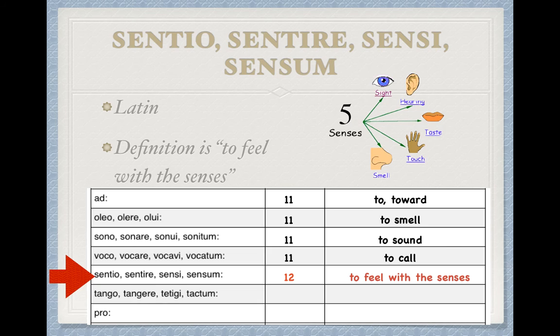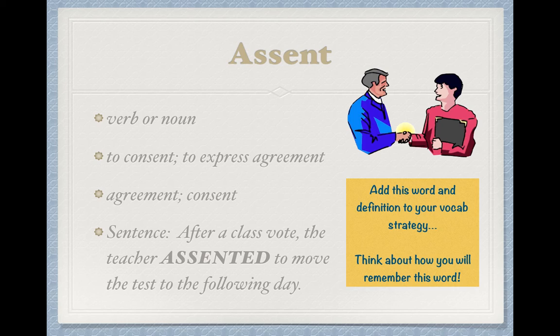The first root that we're going to add to our card today is sentio, and it means to feel with the senses. Make sure you're noticing the other three variations of sentio. This is one of two roots that appear in lesson 12. Again, it means to feel with the senses. There are several words that use this root.